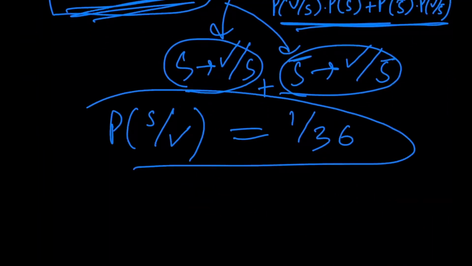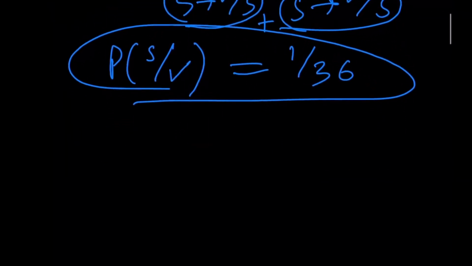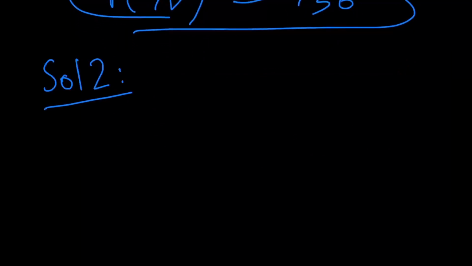Now I'll also be talking about the second solution, the second way of going about this problem. And this second solution really tries to emphasize the fact that when I say that we get additional information, that changes the probability of a certain event occurring. Now this happens because additional information changes the sample space for the event. Now what do I mean by this? Let me try to elaborate.